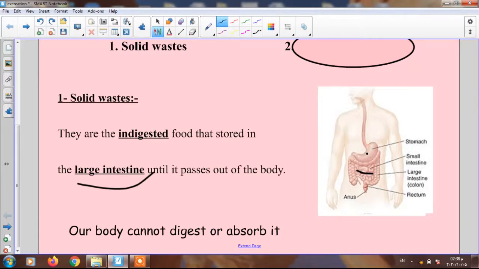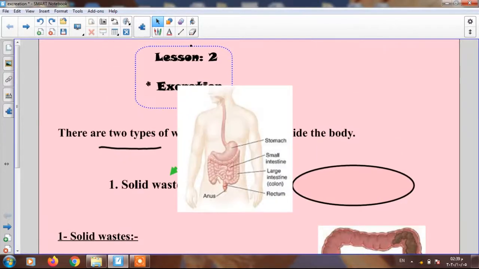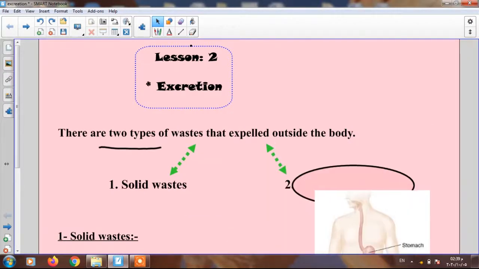Okay, I have also another picture here about the large intestine and the solid waste stored inside it. You can see the brown material. Yes, this brown substance is called solid waste. Okay, so solid wastes are stored, as you can see, in the large intestine till the body gets rid of it. This is the first type of wastes.